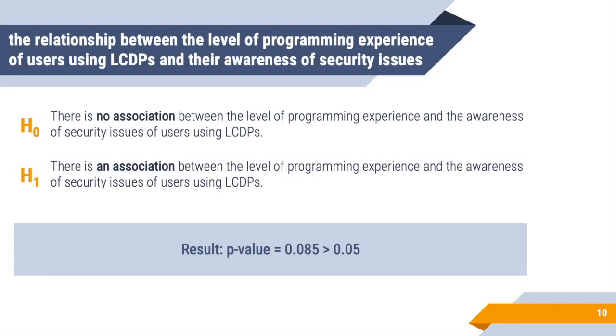Then we want to understand the relationship between the level of programming experience and the awareness of security issues. So we use the chi-square test, and our null hypothesis is that there is no association between these two variables, with a significance level of 0.05. Our p-value here is 0.085. Even though we cannot reject the null hypothesis, we can see the trend of these security issues.